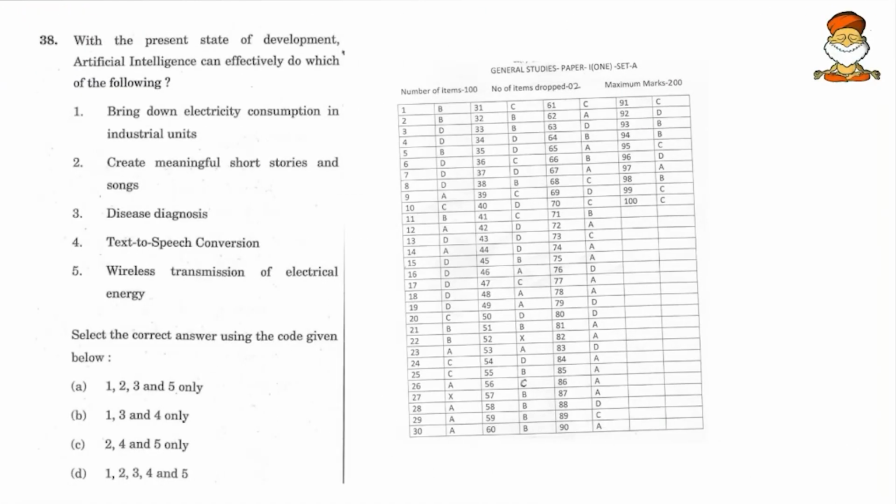Then come to the next: with the present state of development, artificial intelligence can effectively do which of the following? Here we had that crude guesswork that if such questions come, we go with all of the above blindly. UPSC gave us a lesson that not all questions will be amenable to the all of the above option. The 38th one has B as the option, that is 1, 3 and 4 only.